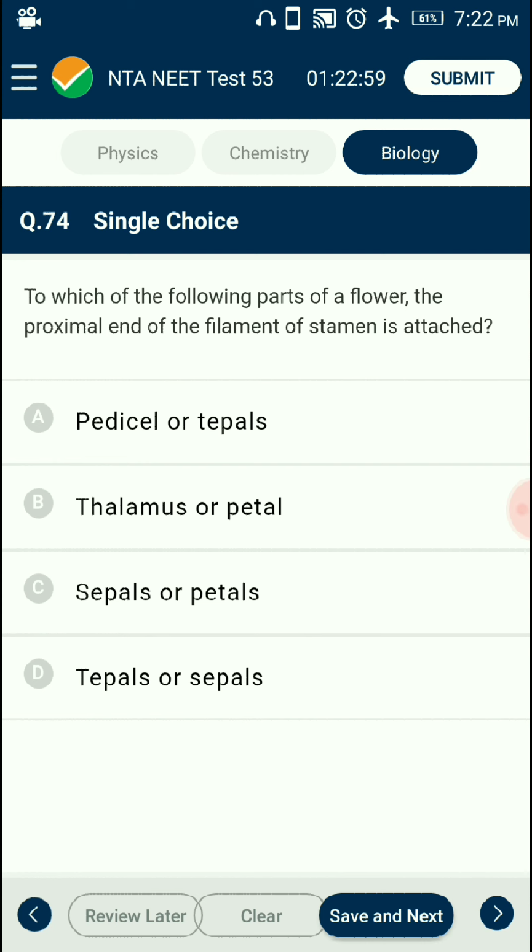Question number 74. To which of the following parts of a flower is the proximal end of the filament of the stamen attached? A typical stamen consists of two parts: the long slender stalk called the filament and the terminal, generally bilobed structure called the anther. The proximal end of the filament is attached to the thalamus or petals of the flower. The answer is option B, thalamus or petals.